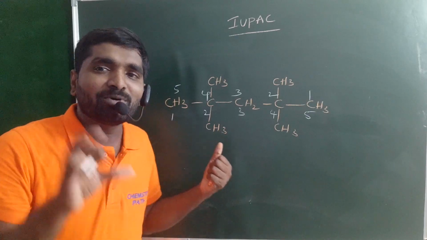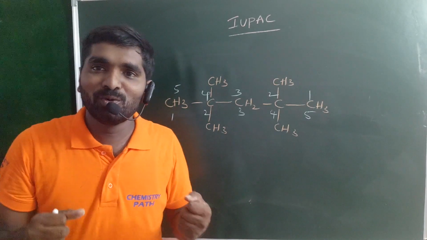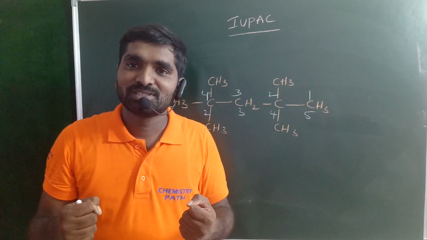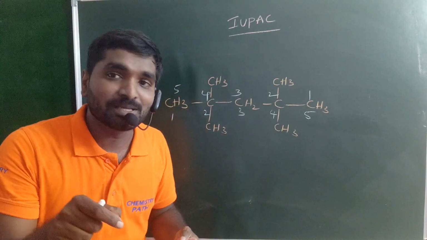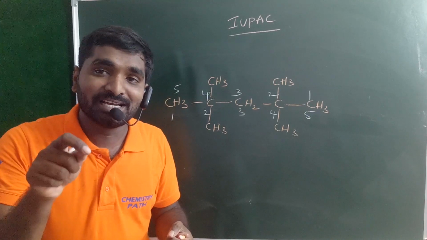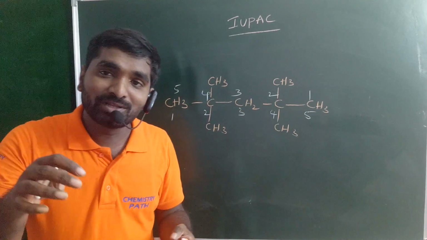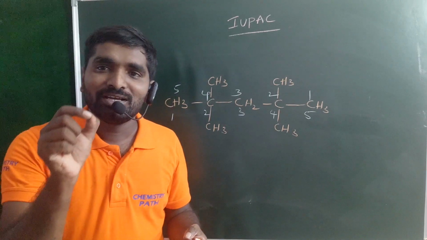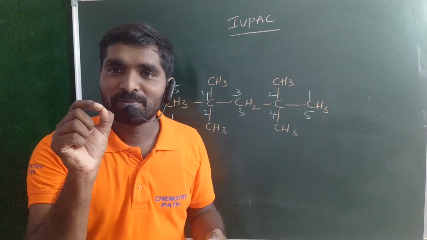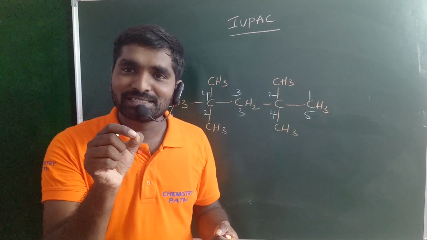So this is rule number 5. What is rule number 5? When the same type of substituent is present more than one time, more than twice, more than thrice, then you will just use the prefix. Pre means before.